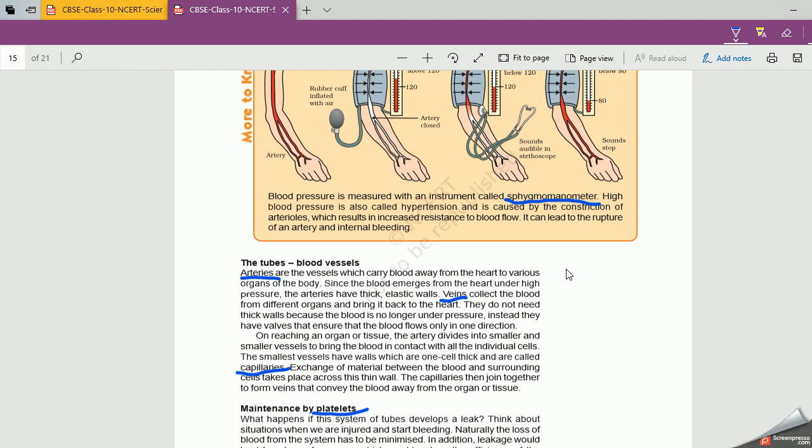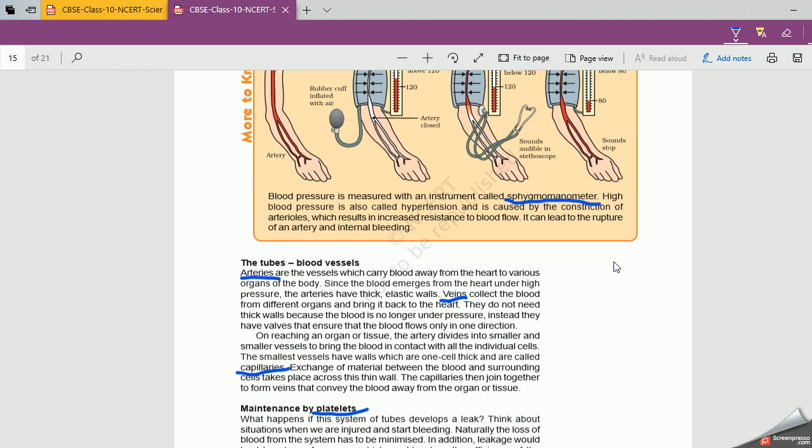Here veins carry from various organs to the heart. Clear? Have you noted your first difference? Arteries carry pure blood from the heart to the various organs of the body, and veins carry impure blood from different organs to the heart.